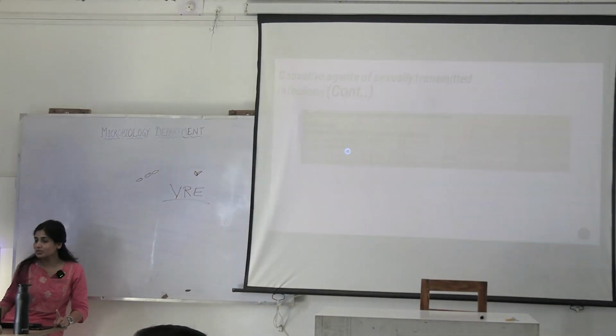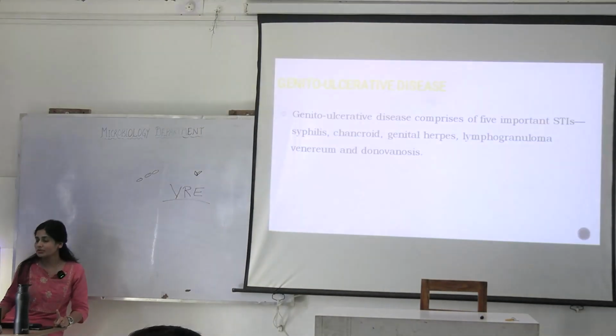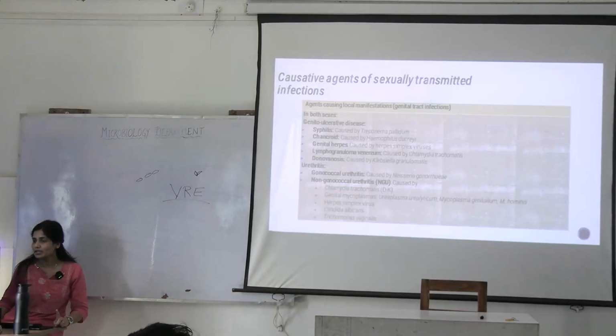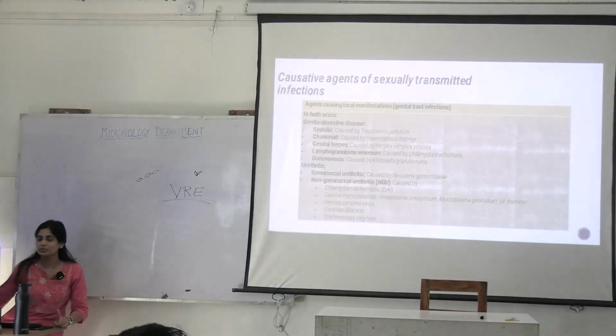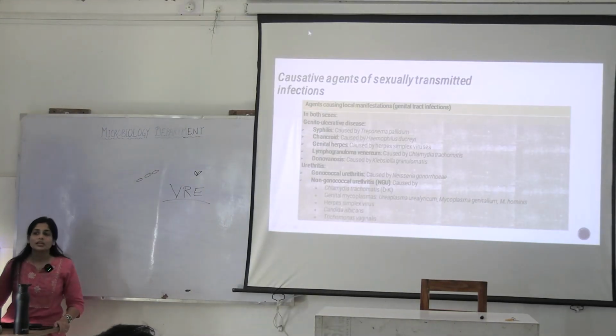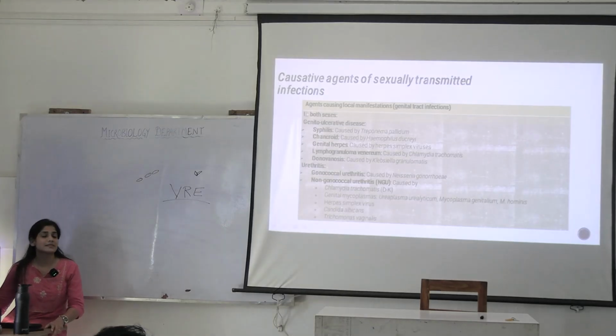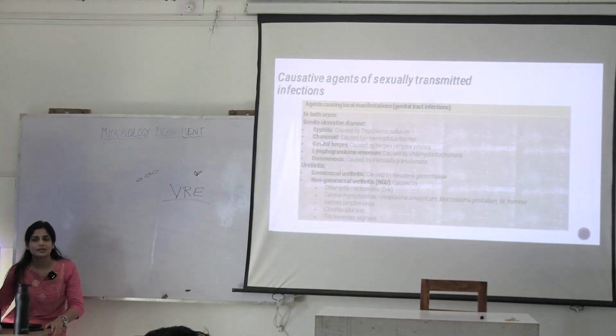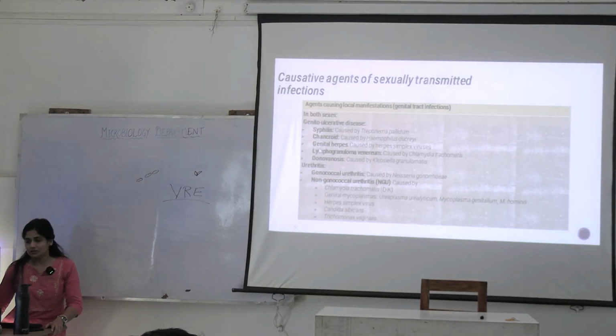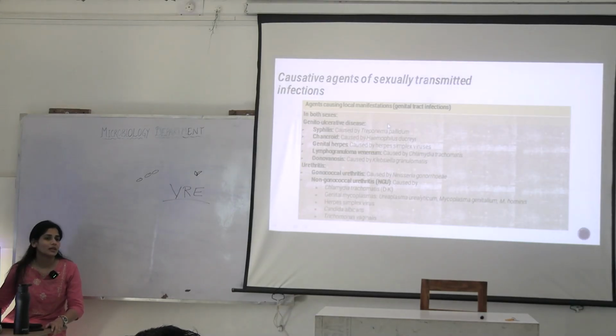So, in case of genito-ulcerative disease, you know what are the causative organisms. Okay, let's just first discuss this entire table, then we'll proceed. Can you name some diseases? Syphilis, chancroid, herpes, right? Lymphogranuloma venereum, caused by chlamydia. Any other infections you know that are caused by chlamydia? Chlamydia is causing infection based on its serotypes, right?